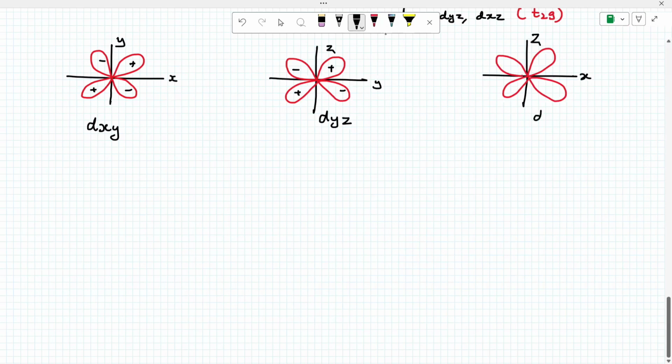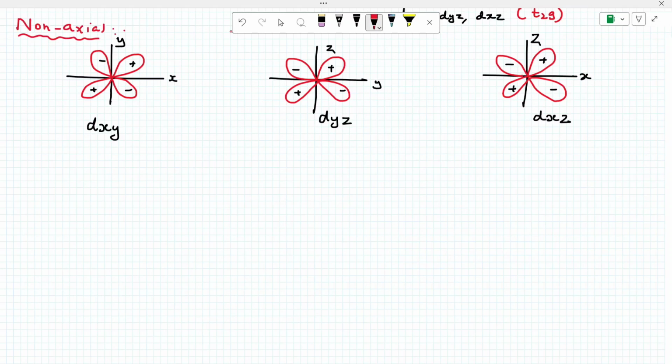This is dxz. This is plus and minus. You got the point? In these three orbitals, the lobes are present in between the axes. This is called non-axial, non-axial orbitals.